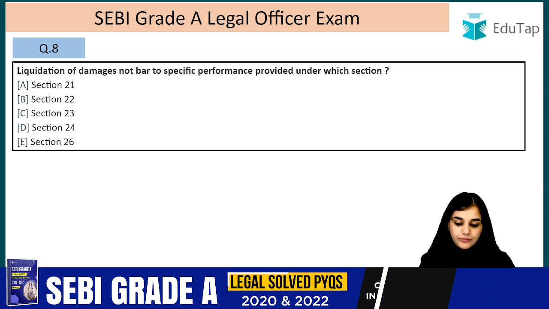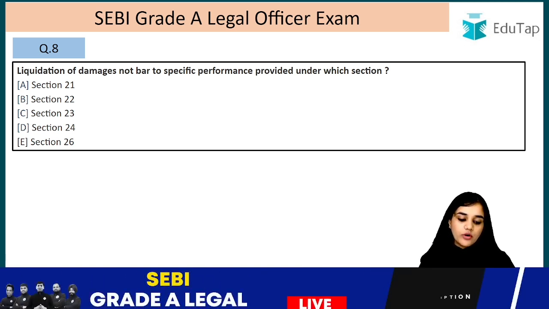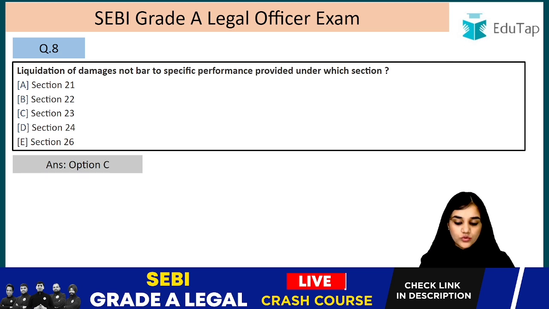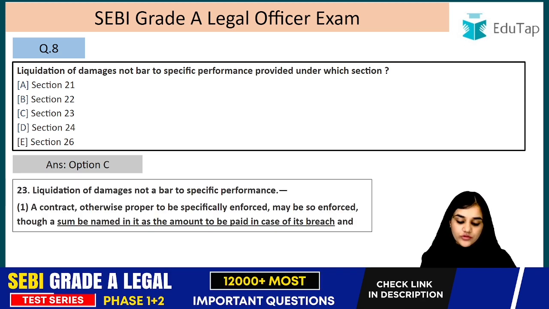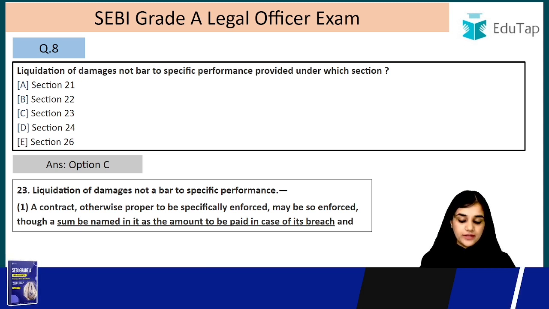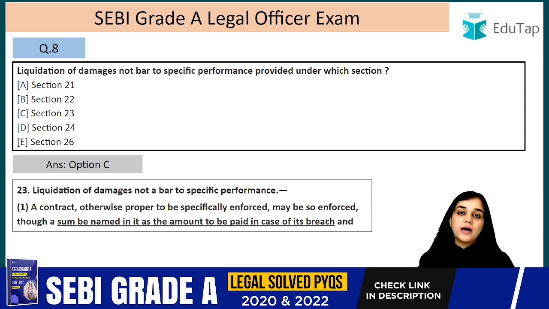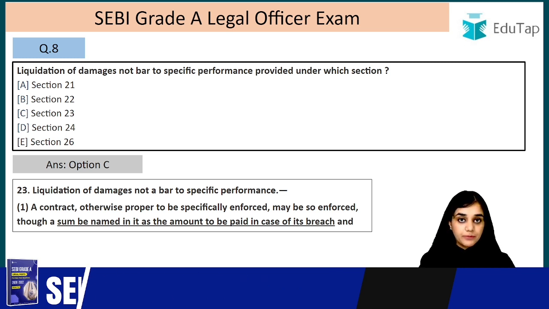Question number 8. Liquidation of damages not a bar to specific performance is provided under which section? So the answer to this is section 23. Right? What is liquidation of damages? Liquidation of damages means it was already decided. These damages, in case of a breach, were already decided between the parties, right? So they are saying liquidation of damages is not a bar to specific performance. Even if you have already decided it, you can still get your contract specifically performed.